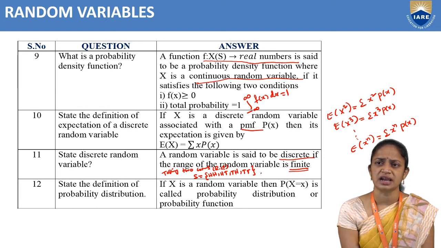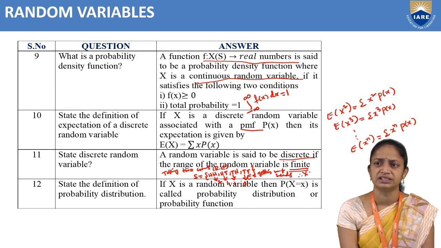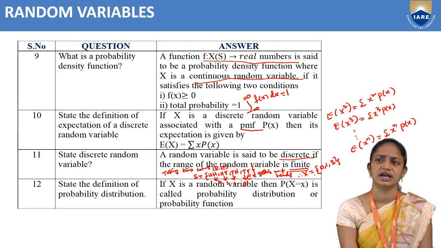Then coming to the discrete random variable, let us consider the event E equal to getting the number of heads. Here, two heads are there. Here we have one head, here we have one head, and here we don't have any heads, that's why 0 heads. Therefore, X can take the values 0, 1, 2. So if we toss 2 coins, we will get 0, 1, 2. Okay, so this is finite, right? Therefore, we can say that this is a discrete random variable. A random variable is said to be discrete if the range of the random variable is finite.